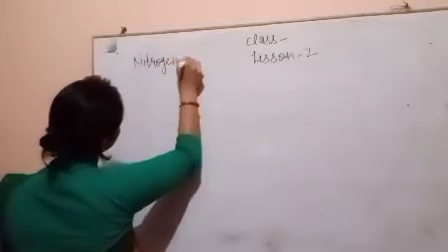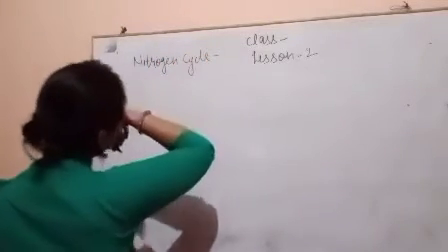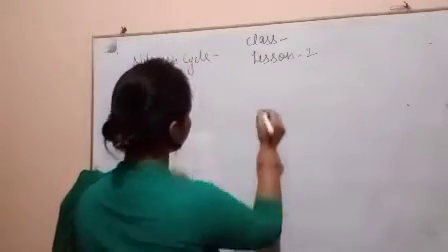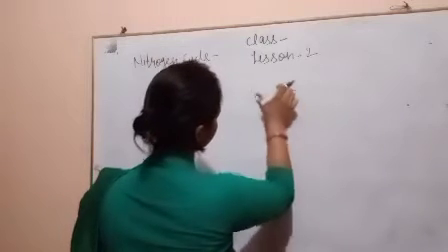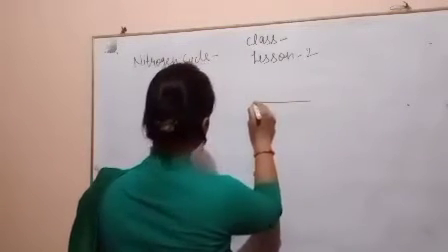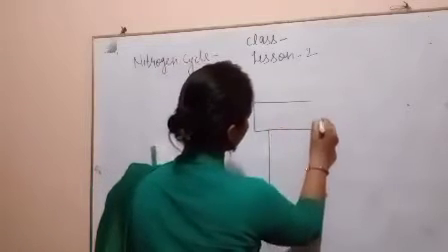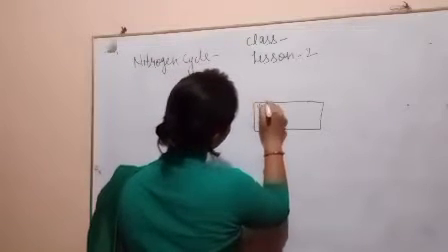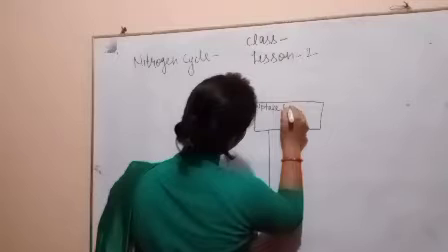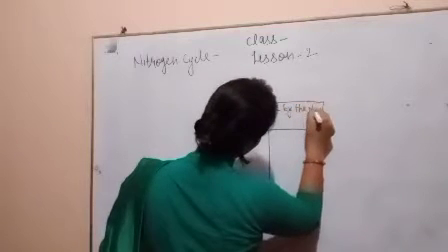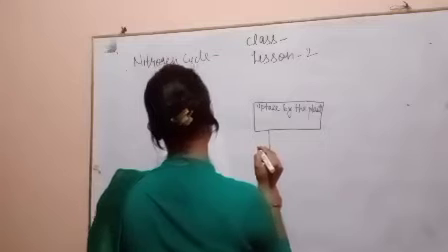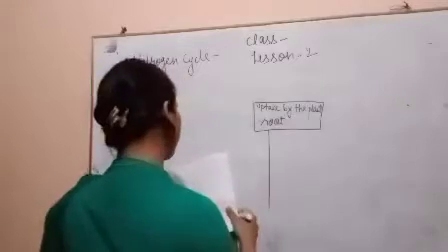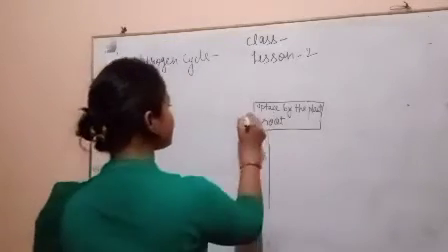Nitrogen cycle. I will draw the diagram and you can see the nitrogen cycle. You can see that it is uptake by the plant roots. And here you can see animals.